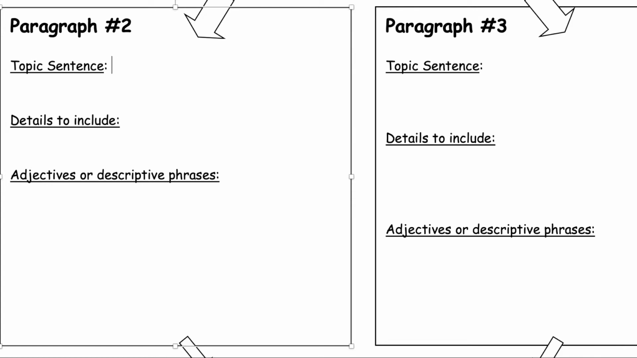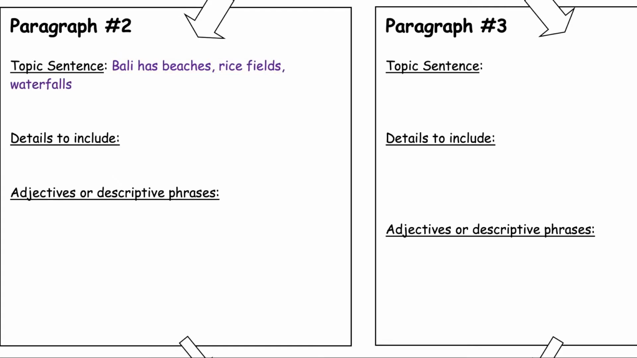So, the first things that come to my mind are the beaches, right? People come to Bali to see the beaches, rice fields, of course, waterfalls, temples. All of these are things that people can see around the island and they're beautiful in themselves. So what are some details I can include about my elements in my topic sentence?